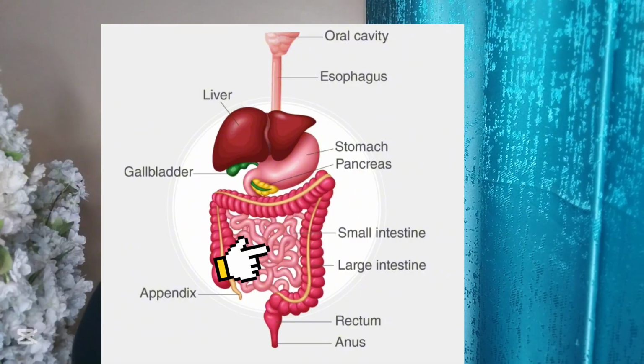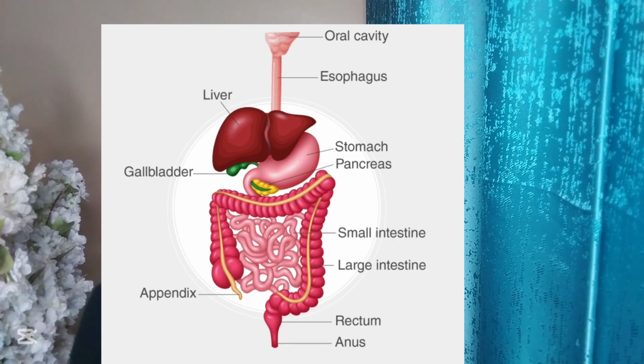This is because the environment within the small intestine is not conducive for the production of these toxins, so there won't be any damage to the small intestines. There will only be overgrowth or multiplication of the Clostridioides difficile.